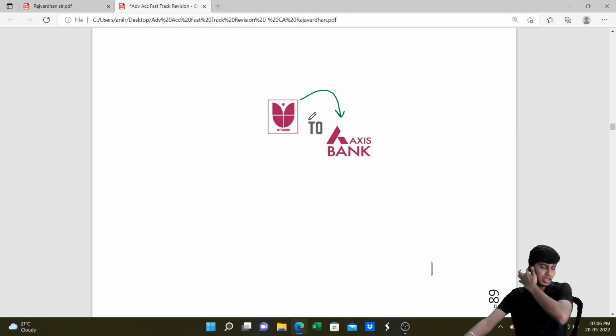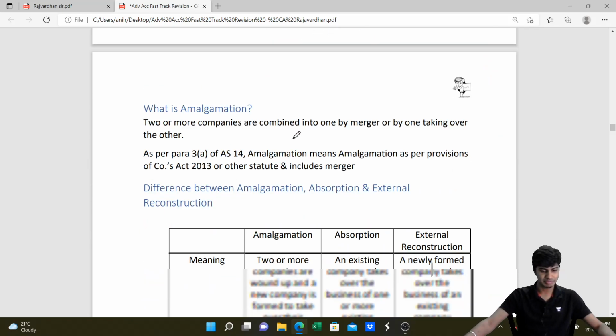of UTI. If you don't incorporate a new company, there is no liquidation. Within the company, you make all the transformation. That's what we call internal reconstruction. You get this?